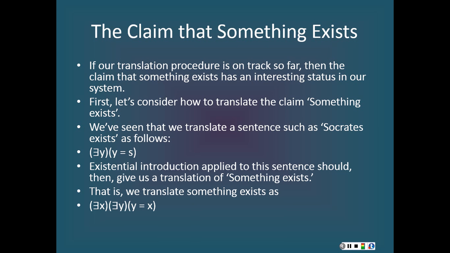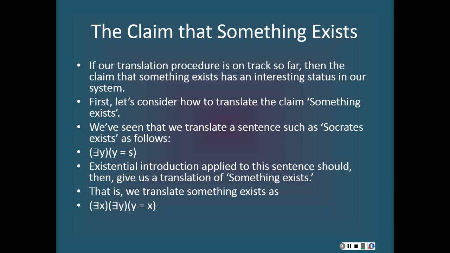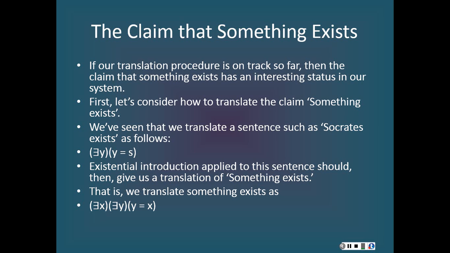By the way, this explains why I used the variable y when I translated the sentence Socrates exists. I knew that I was going to want to have a sentence that I could get from the sentence that I used to translate Socrates exists by way of existential introduction, and that would involve putting another quantifier out front, and I wanted the variables that occurred out front to occur in alphabetical order, so it was for stylistic reasons.